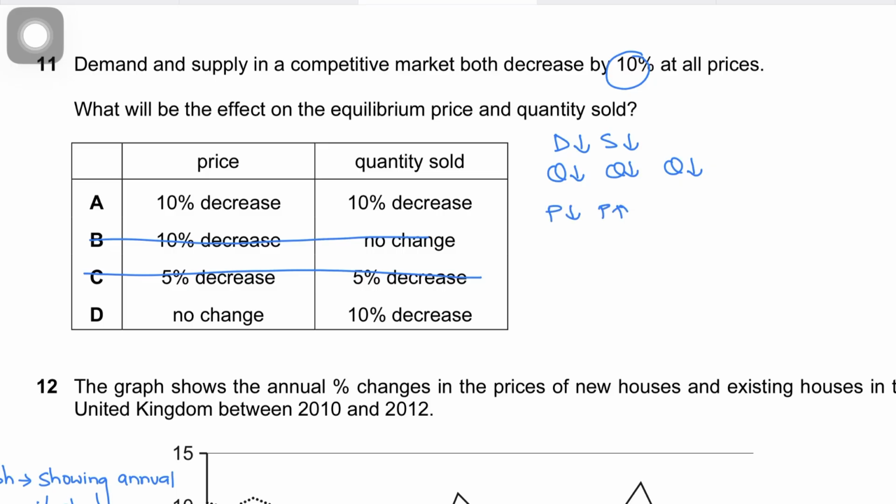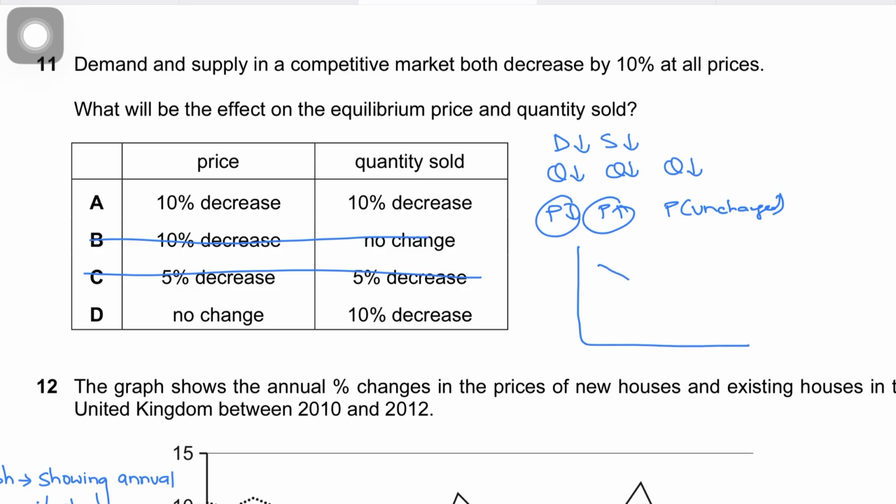Now, the final impact on price is sort of uncertain or indeterminable, because the price is not even indeterminable, my bad. The price is unchanged. Usually in paper 2 we used to say it depends upon the magnitude of the shift in demand and supply. Well, here the magnitude is already given. It says that both are decreasing by the same percentage, so the magnitude is the same. In that case, price will remain unchanged, so the decrease in price will be offset by the increase in price.